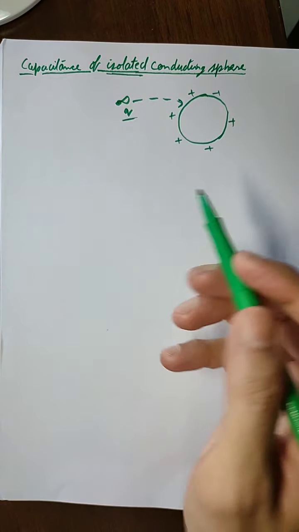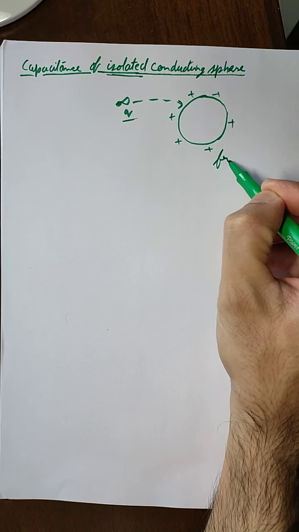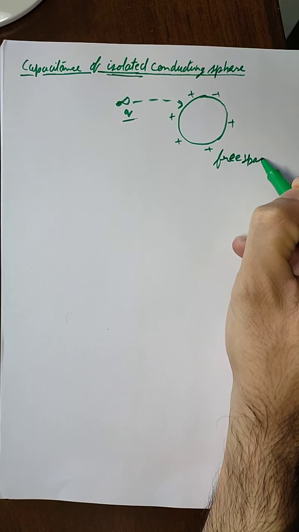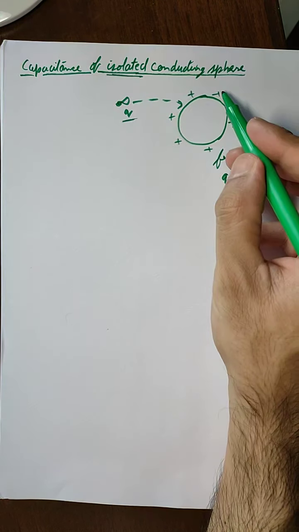When we say that the sphere is isolated, that means there is no medium and no other external charge in the vicinity of the sphere. It is kept in free space, and the only charge on its surface is q.